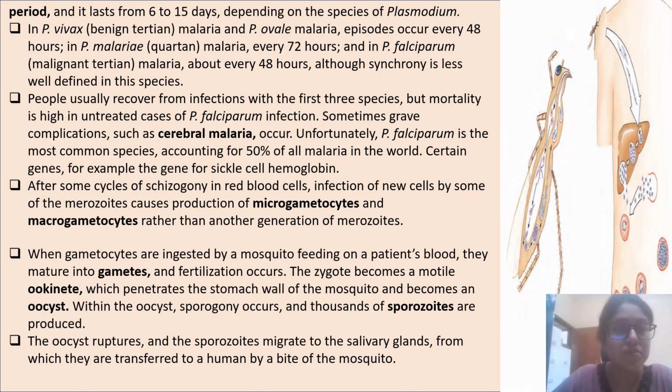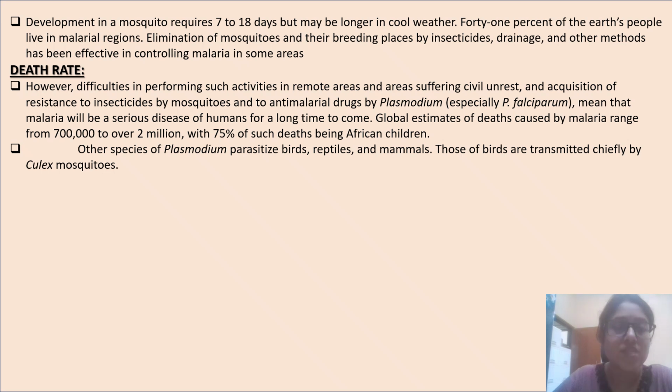Next, development in a mosquito requires 7 to 18 days, but may be longer in cool weather. 41% of the Earth's people live in malarial regions. Elimination of mosquitoes and their breeding places by insecticides, drainage and other methods has been effective in controlling malaria in some areas. Next, death rate.